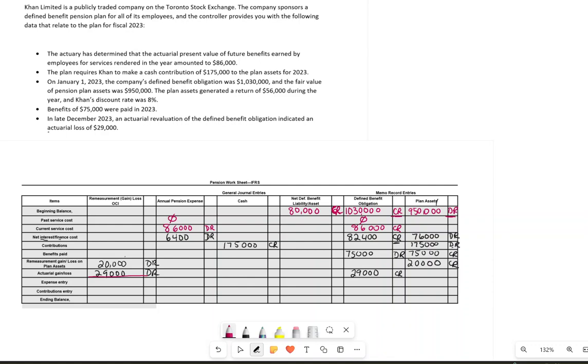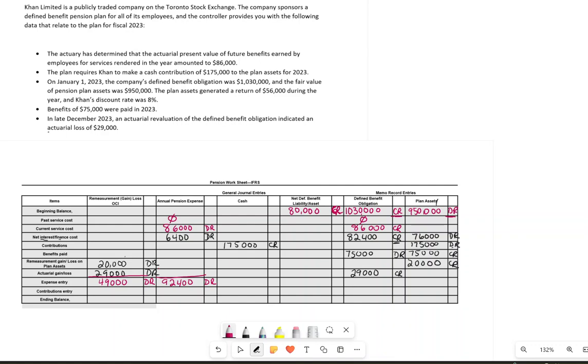So if I add everything in my remeasurement gain and loss, I will get a debit of 49,000. So if there was one debit, one credit, you have to subtract them from each other. Then we add the expenses. We only have two, and that is the 92,400, and that is my debit.